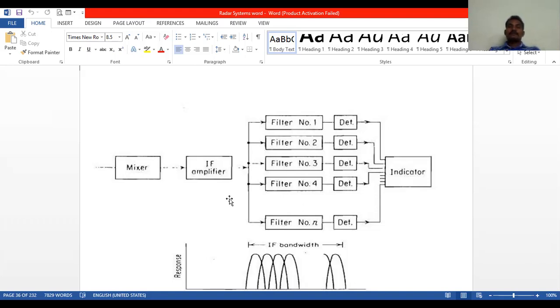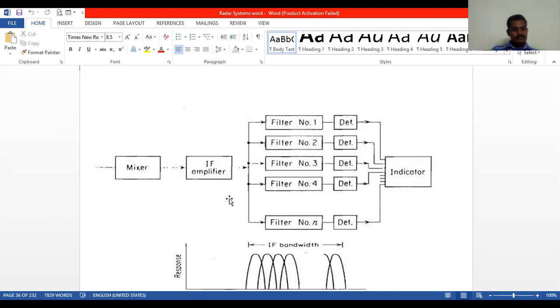A bank of filters: filter one, filter two, up to filter n, a number of filters are there. So here it is given to a range of filters which have different frequencies.